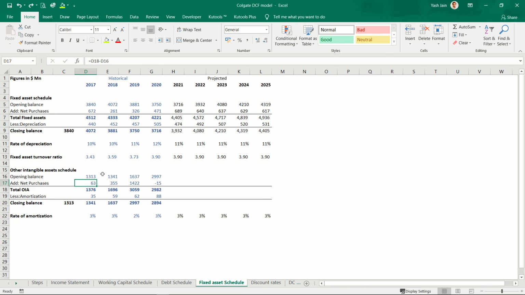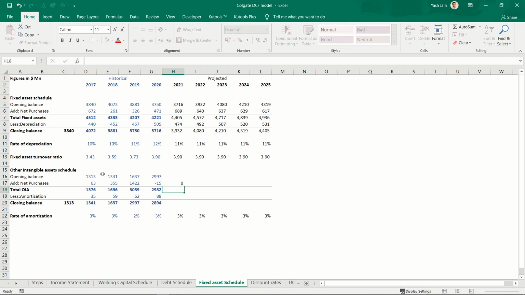So you see lots of volatility here, right? To link it directly with sales, I don't think would make much sense here. It's very volatile: 63, 355, 1422, then negative 15. So I'm going to take one assumption, and if required I'll change it in future, that whatever intangible assets the firm has right now, trademark, copyright, patents, everything is good enough to sustain their long-term sales.